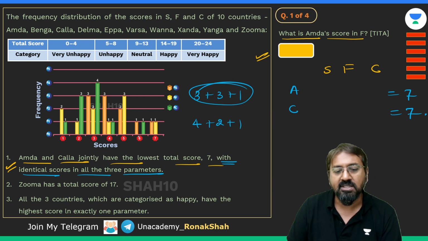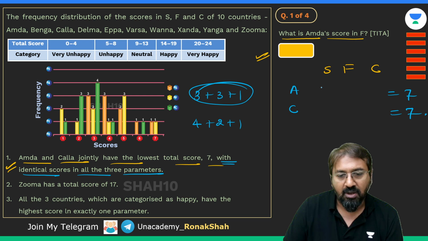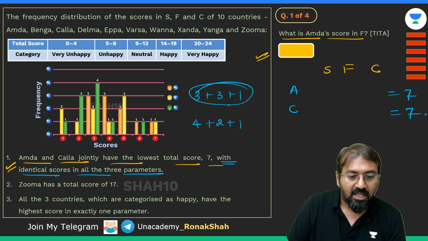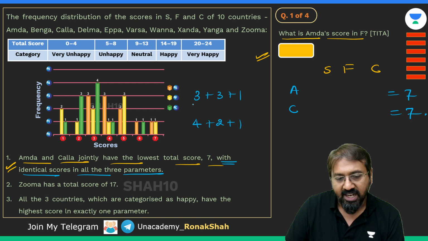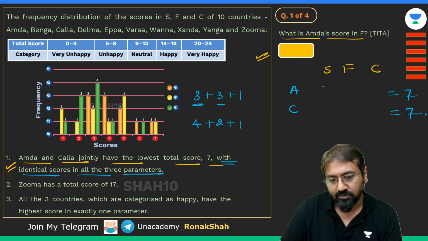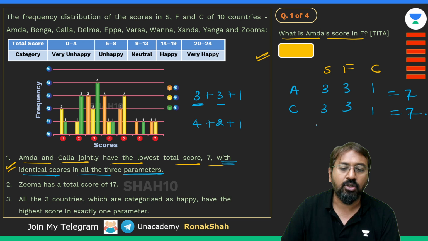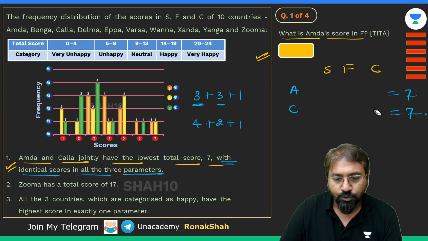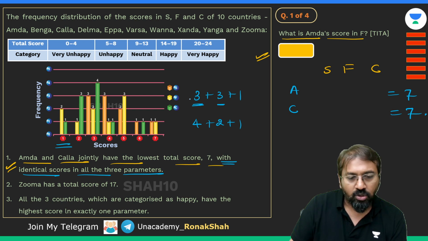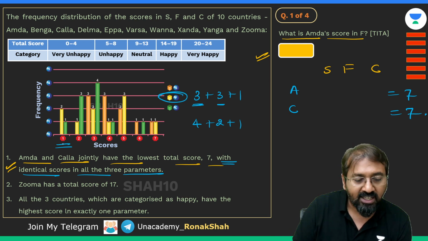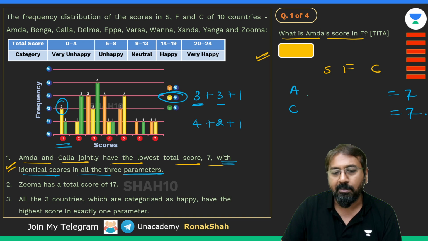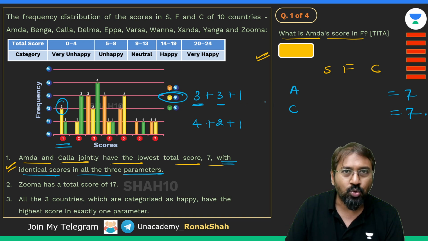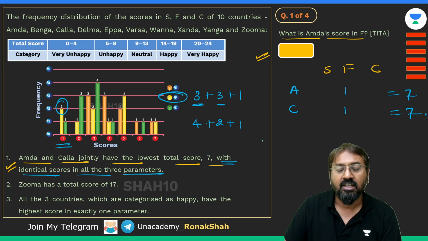So let me check for 3 plus 3 plus 1. What will be the score of Amada in subject F in that case? Pay attention over here. I want to assign 3, 3 and 1. So if I assign 3 over here, 3 over here, then 1 over here, and 1 over here, something like this. If you observe, there is only parameter F in which 2 countries could have scored 1. There is no other parameter in which 2 countries can score 1. So definitely F would have scored 1.